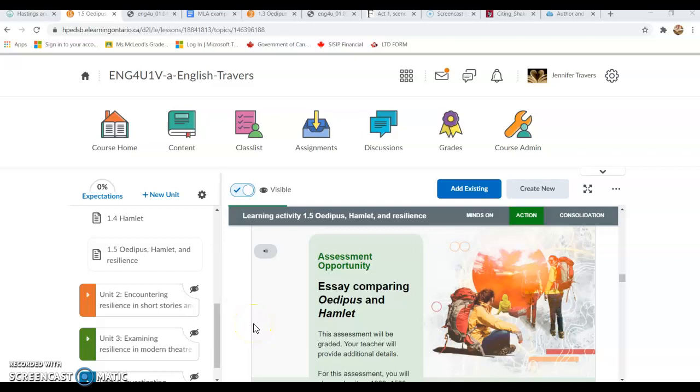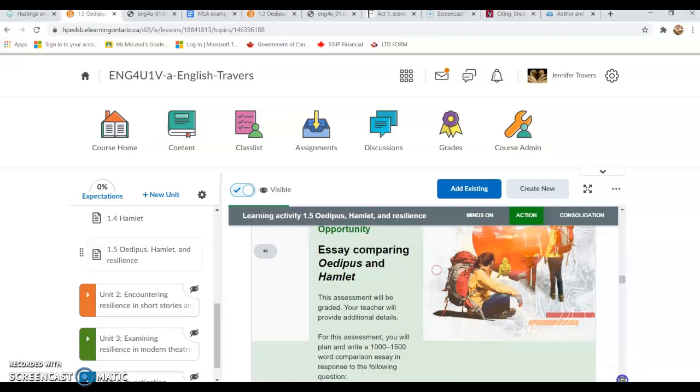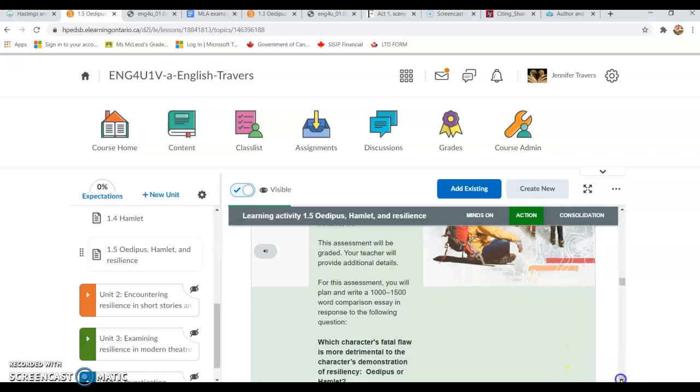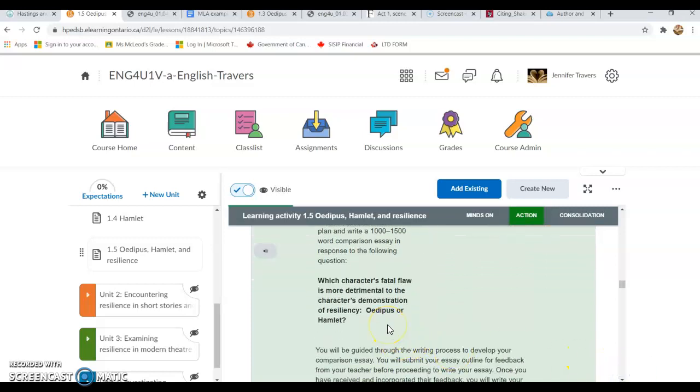This video is to specifically reference MLA citation expectations within Unit 1, Activity 5, Writing a Literary Essay. You will see in Unit 1, Activity 5, that there is an assessment of a 1,000 to 1,500 word essay in which you will answer the question, which character's fatal flaw is more detrimental to the character's demonstration of resiliency,